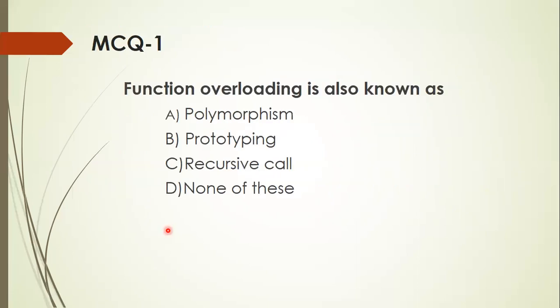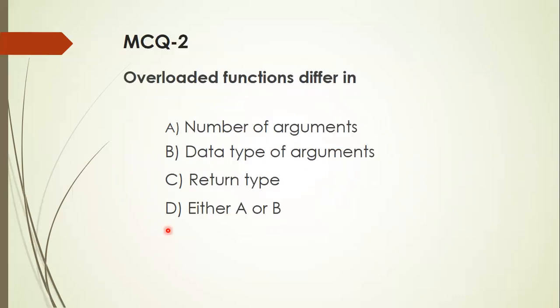I have framed some multiple choice questions on the function overloading concept. The first one is: function overloading is also known as polymorphism, prototype, recursive call, none of these. The correct answer is A, polymorphism. Overloaded functions differ in number of arguments, data type of arguments, return type, or either A or B. Just changing the return type does not serve our purpose. They should differ either in number of arguments or the data type. So the answer is A or B.